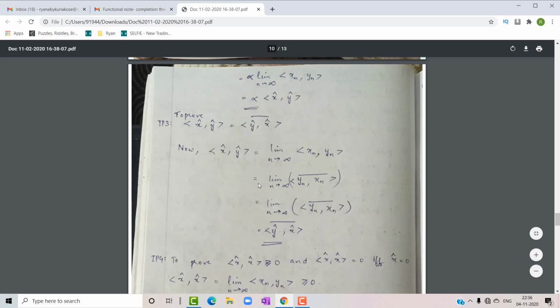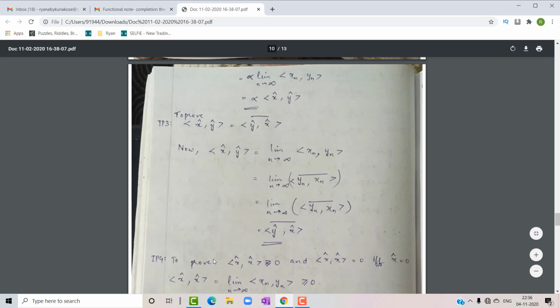That is, we can write this is equal to limit n tends to infinity inner product of yn xn conjugate. Okay, which is equal to limit n tends to infinity inner product of yn xn conjugate. This is nothing but inner product of y cap x cap conjugate. Okay, so the third property is also proved.